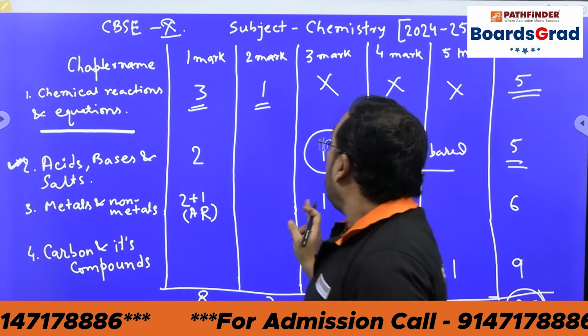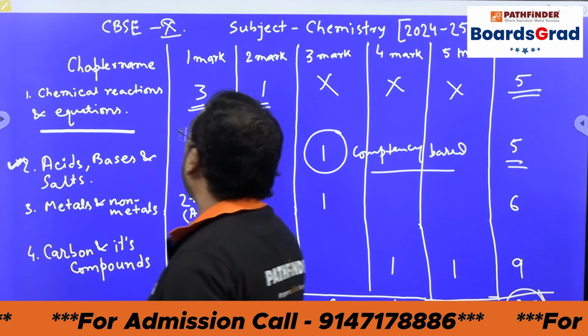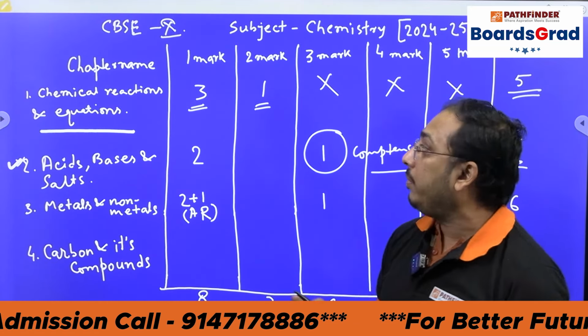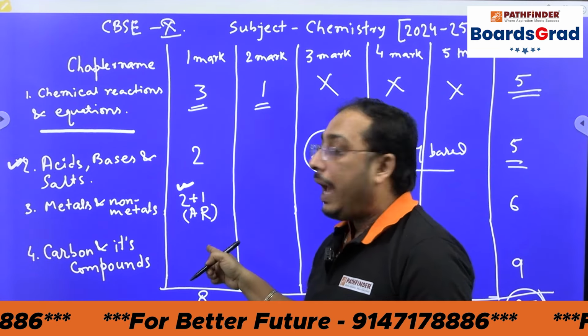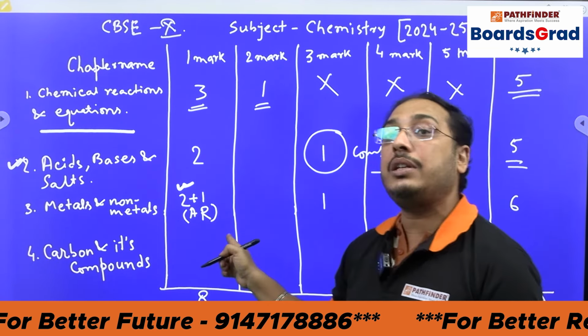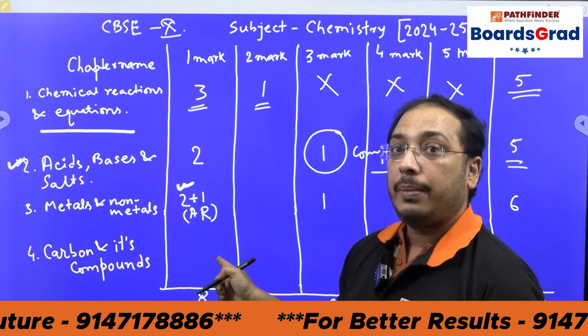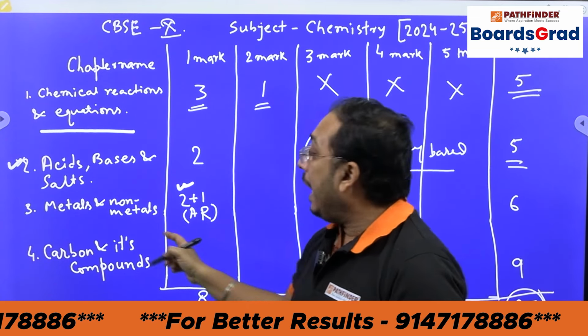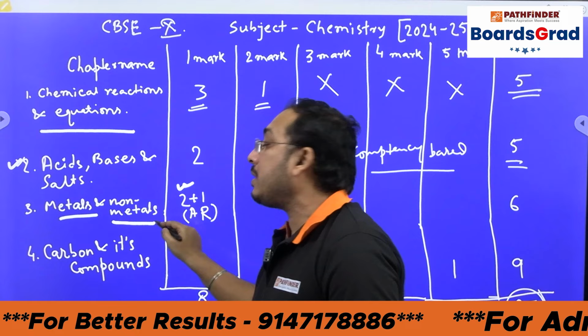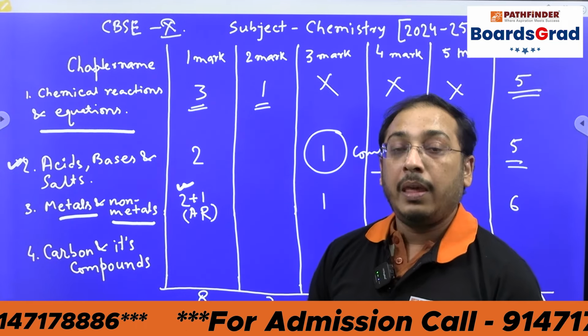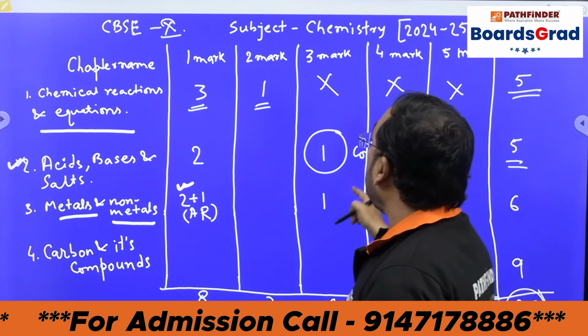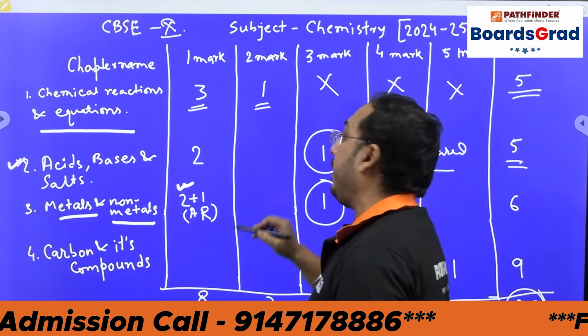Okay. The next part is metals and non-metals. In metals and non-metals, there should be 2 MCQ questions of 1 mark and 1 assertion and reason based question. This is confirmed. That means from the metals and non-metals chapter, you can get one assertion-reason based question and one 3 marks question. This is also a competency-based question.